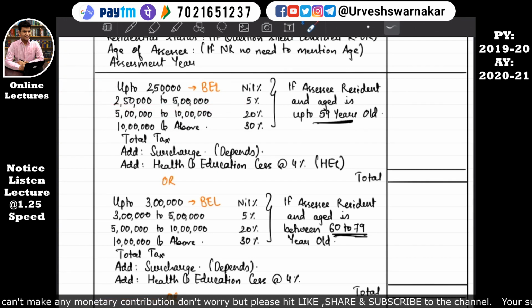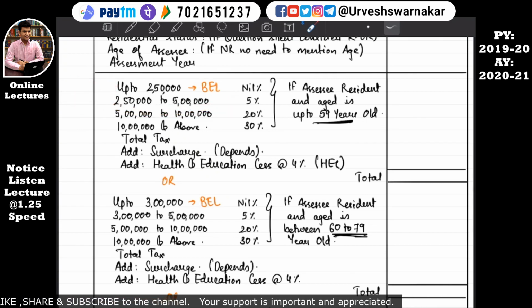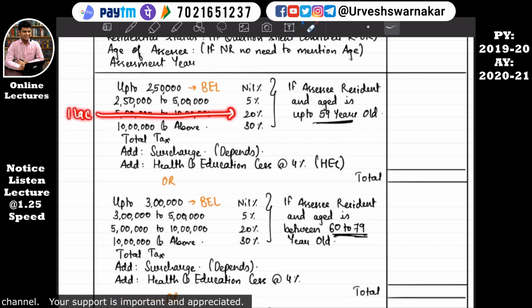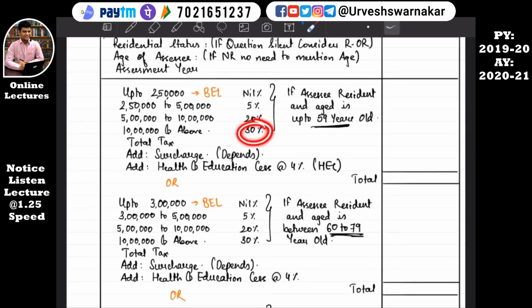But what if the assessee's income is, say, 6 lakhs? For the first 2,50,000 he need not pay any tax. For the next 2,50,000, that is over and above 2,50,000 but up to 5 lakhs, the income is 2,50,000. On this 2,50,000 he needs to pay a tax of 5%. For the remaining income above 5 lakhs, which comes under the slab from 5 lakhs to 10 lakhs, that is for the 1 lakh he has to pay a tax of 20%. Okay, I am making it sound a little complicated right now, but when I solve it over here, you'll understand it. So just basically understand this slab. Over and above 10 lakhs of income, the assessee has to pay a tax of 30%.